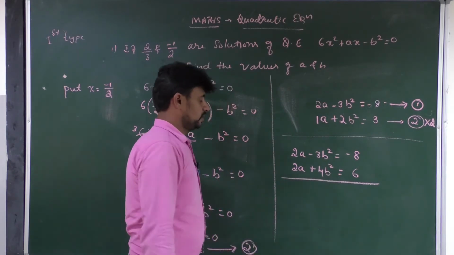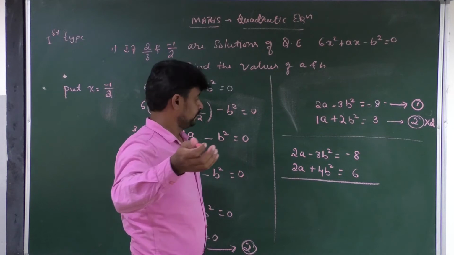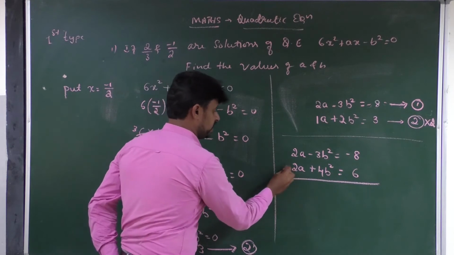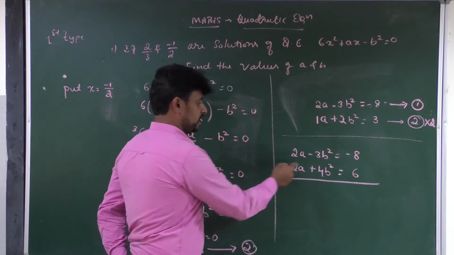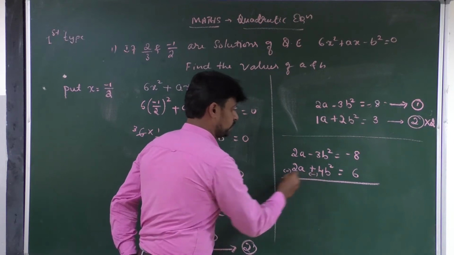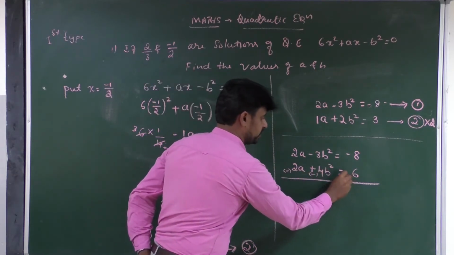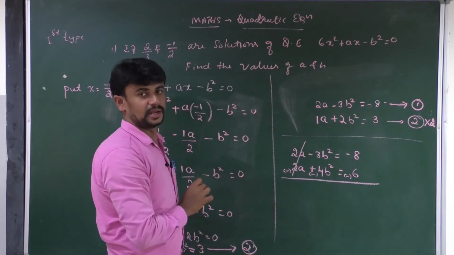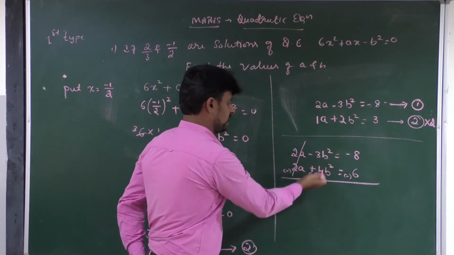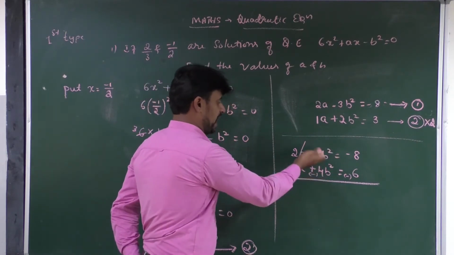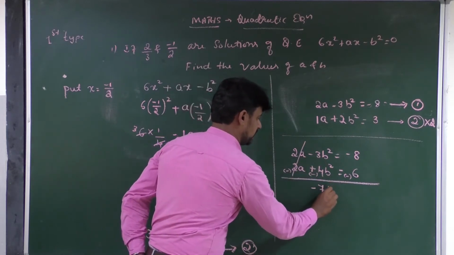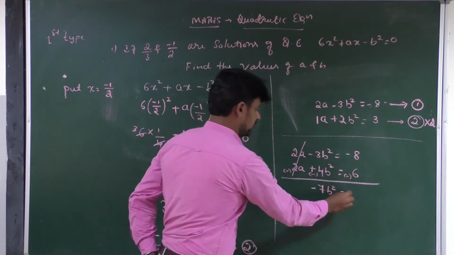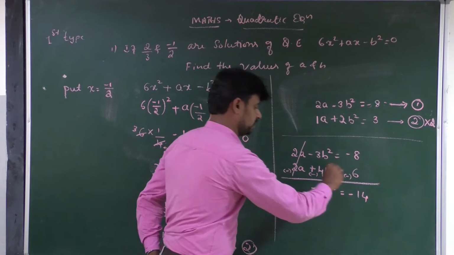Okay, then as we studied in 8th standard and 9th standard, we have to change the sign. Here positive sign is there, you have to change it into negative sign. Here also positive sign is there, change into negative sign. Here also positive sign is there, change to negative. Then 2a gets cancelled. Here minus 3b square is there, minus 4b square. Then you have to add them. 4 plus 3, minus 7b square is equal to, here also we have minus 8 and minus 6. Then it becomes minus 14.